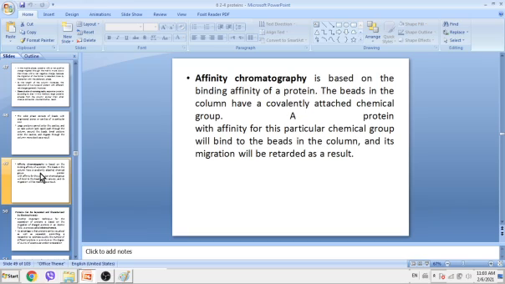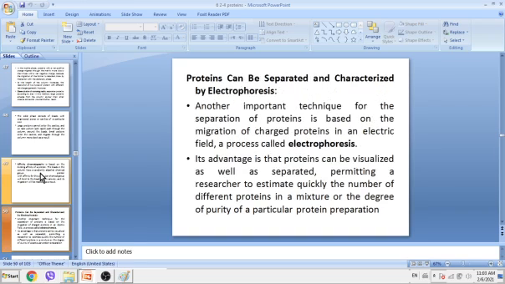Some proteins will have more affinity to the stationary phase, so they will migrate slower, and some will not have any affinity, so they will migrate faster. A protein with affinity for this particular group will bind to the beads, and its migration through the column will be retarded as a result.